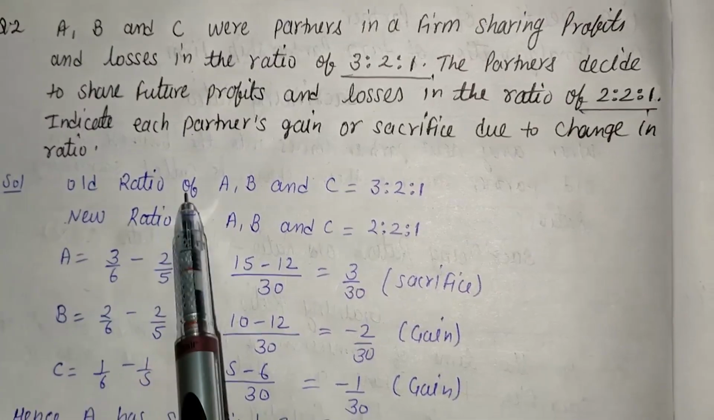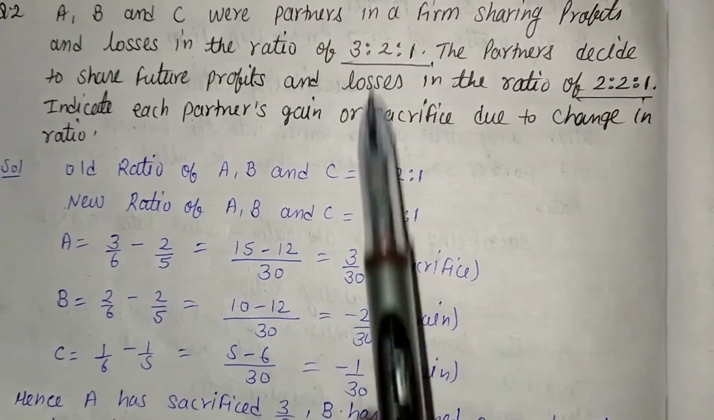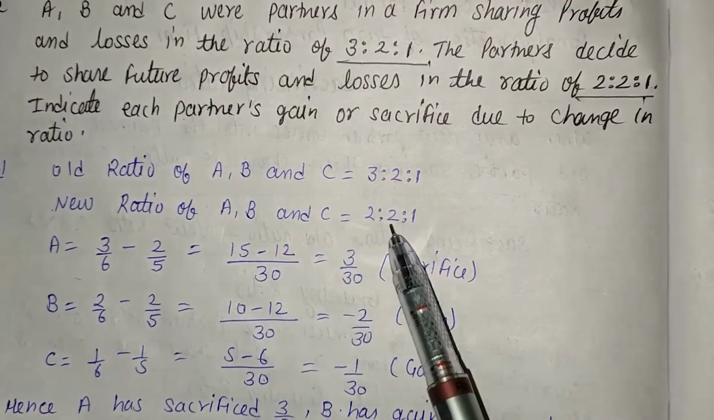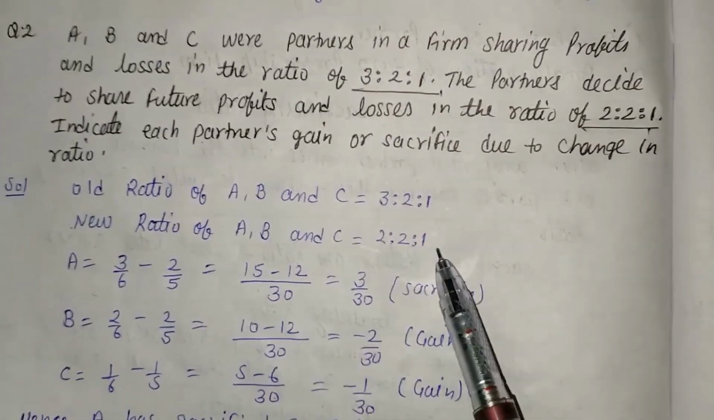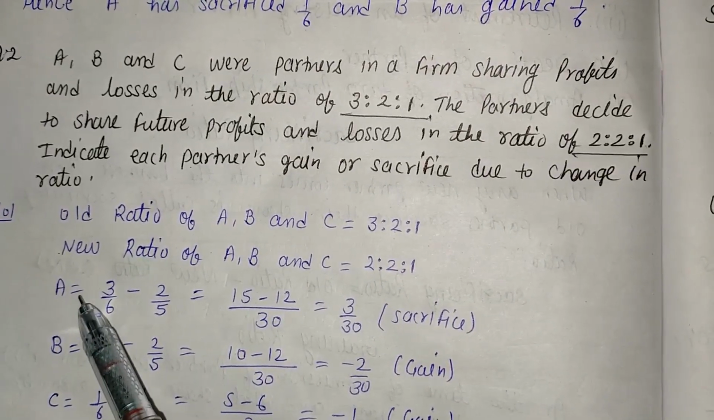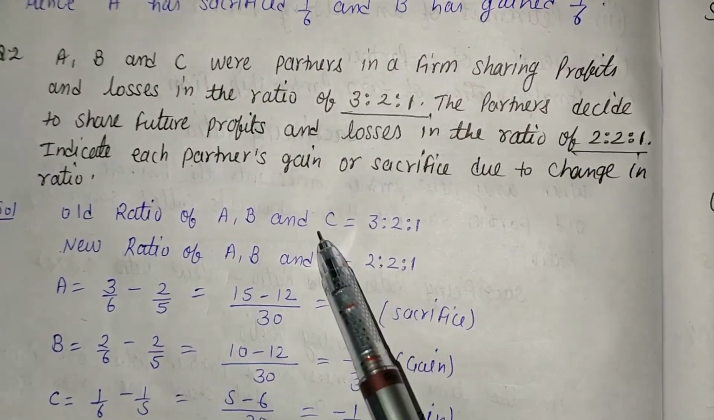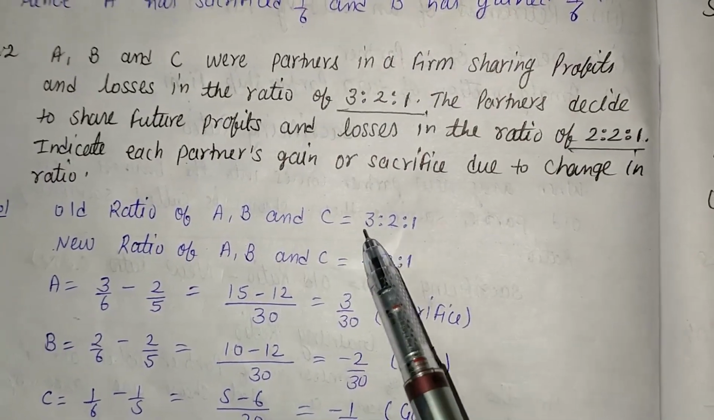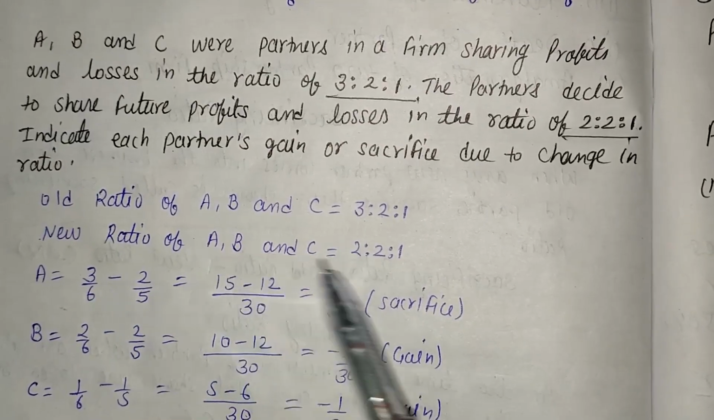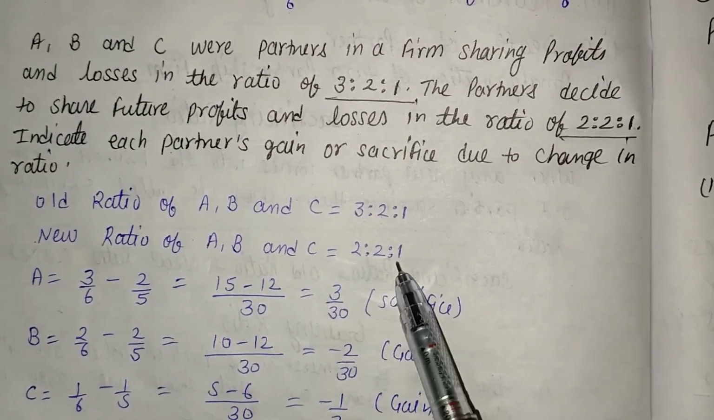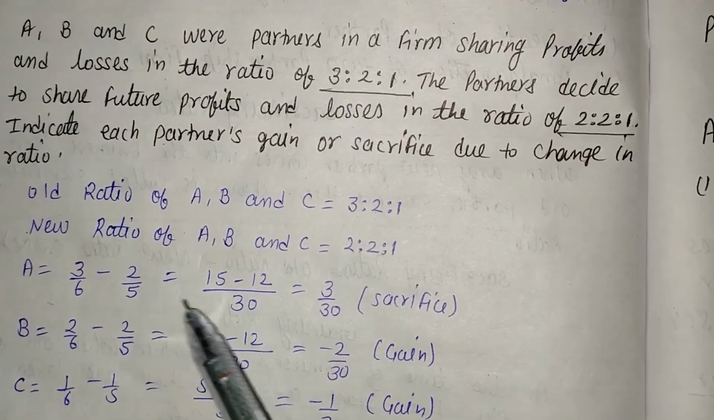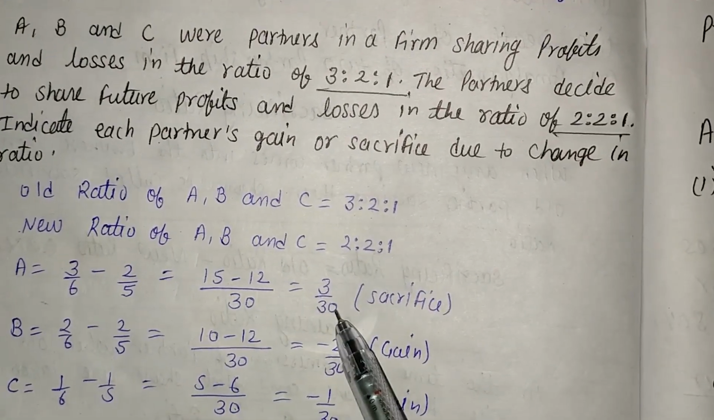Here the old ratio of A, B and C, that is given in the question, is 3:2:1. The new ratio of A, B and C, that is also given in the question, is 2:2:1. We apply the formula of sacrificing, that is old ratio minus new ratio. Here the old ratio of A is 3. Total of this is 6. We are getting 3/6. The new ratio of A is 2. Total of this is 5. We are getting 2/5. After solving this, we are getting 3/30.